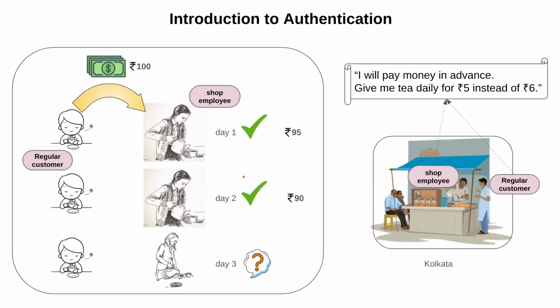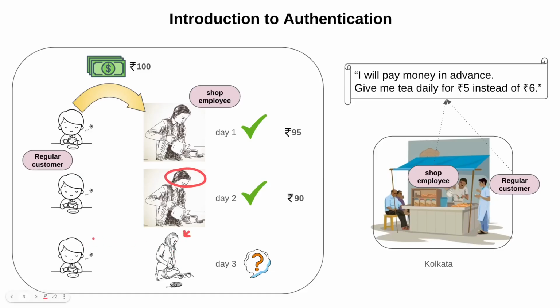But the problem occurs. Assume this was our shop employee, and one day he was absent, and instead of this employee a new employee came. This new employee cannot recognize this customer.